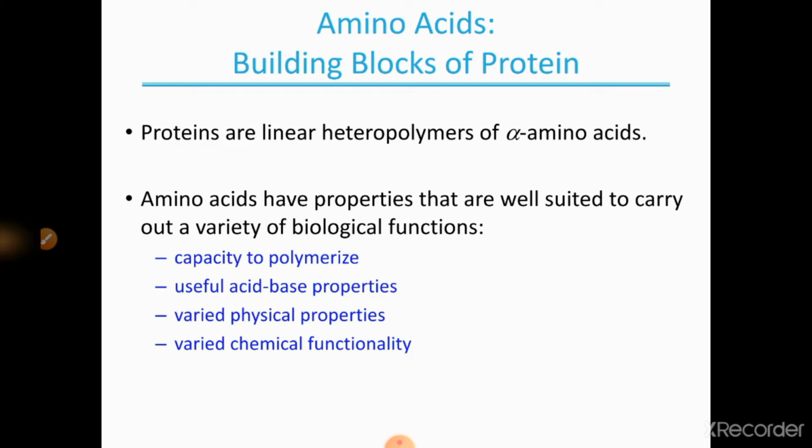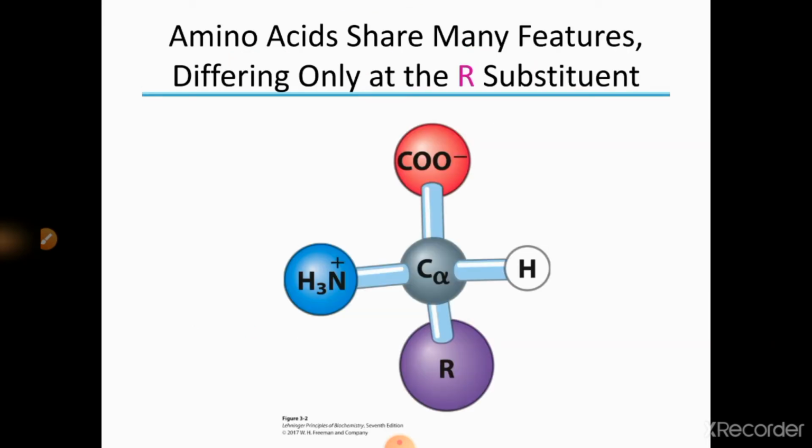Amino acids have properties that are very well suited to carry out a variety of biological functions, like the capacity to polymerize, useful acid-base properties, varied physical properties, and varied chemical functionality. So amino acids are very well suited to catalyze a variety of functions. Amino acids share many features, differing only at the R substituent group.